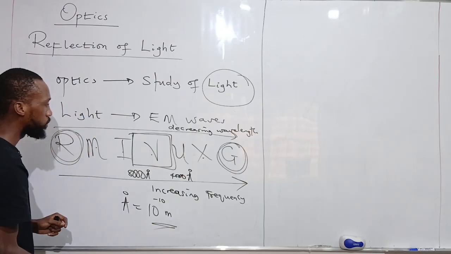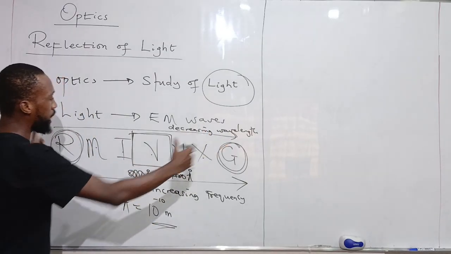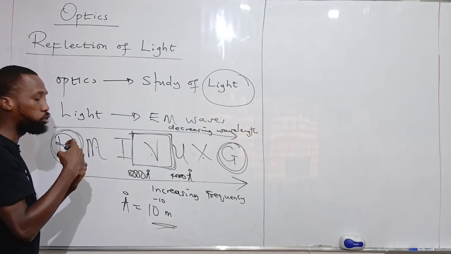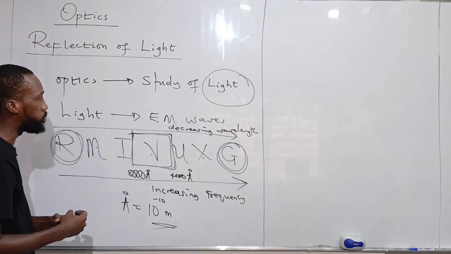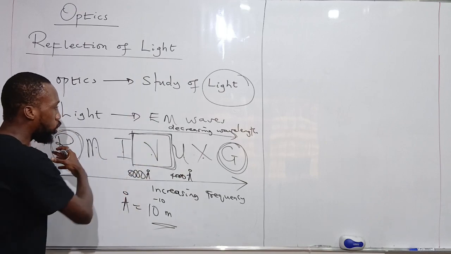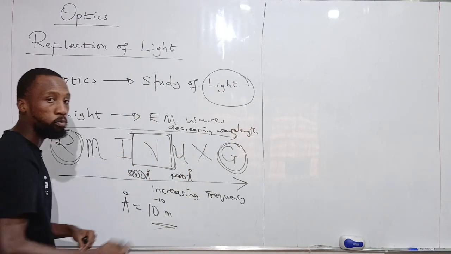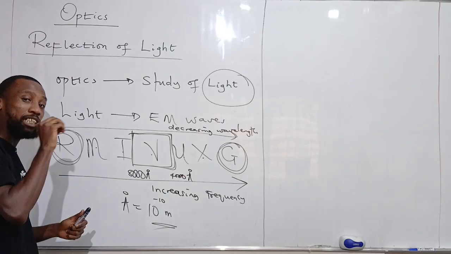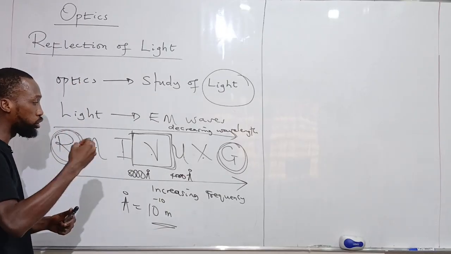So a portion of the electromagnetic spectrum, this visible light region that is visible to the human eye, that enables us to see objects, is what we call light. Light is a portion of these EM waves, of this oscillating electric field and magnetic field, that the human eye can see.